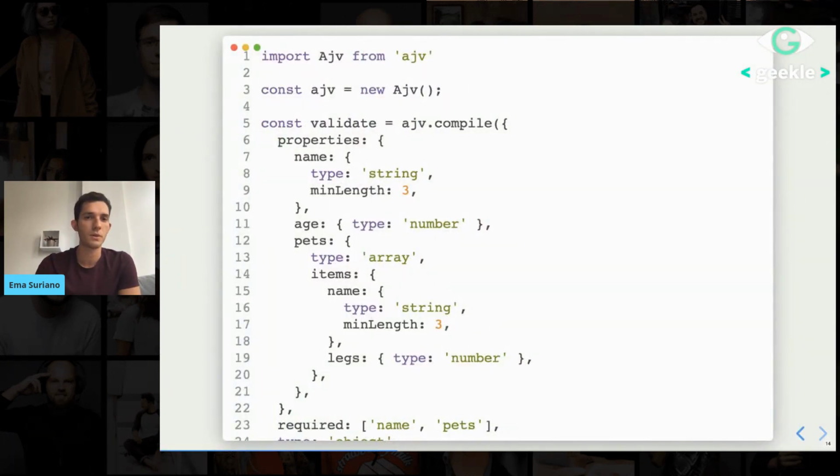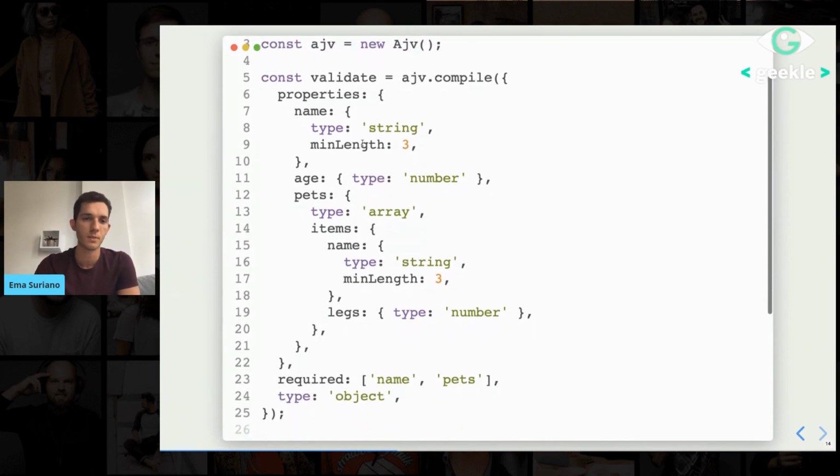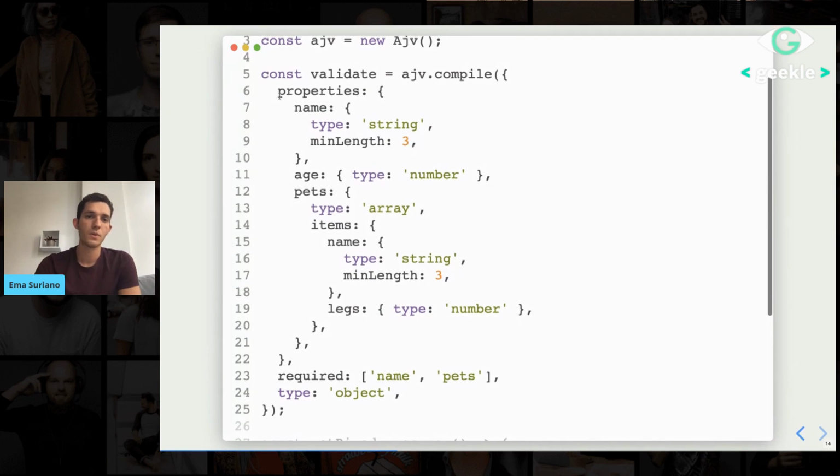So let's start with it. Here we have our code. At the top, we are importing AJV and creating our new instance. And this is the schema that I was mentioning before. Here we need to define the schema of the objects that we want to validate. In the example below, just to recap, we have a name property, which is a string and is required. As you can see, the property name is of type string, and since we are using a validation library, we can enhance the validations by setting some more conditions on top.